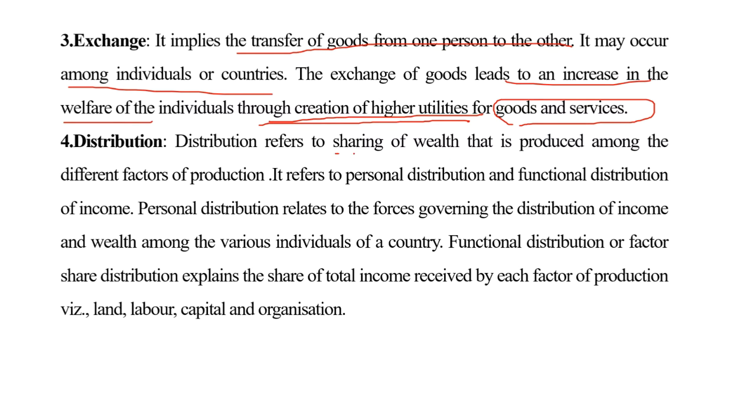The fourth one is distribution. It is the sharing of the wealth produced among the different factors of production. Four factors of production are there in economics: land, labor, capital, and organization.